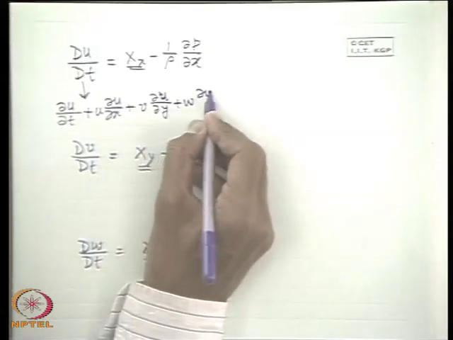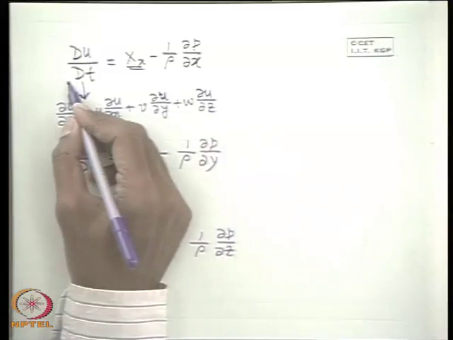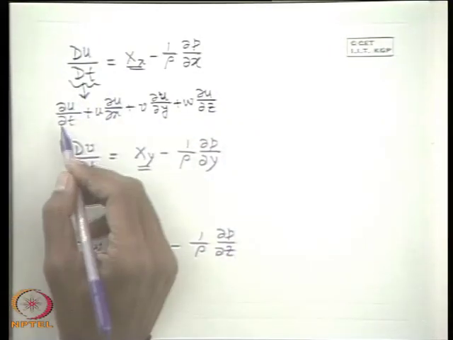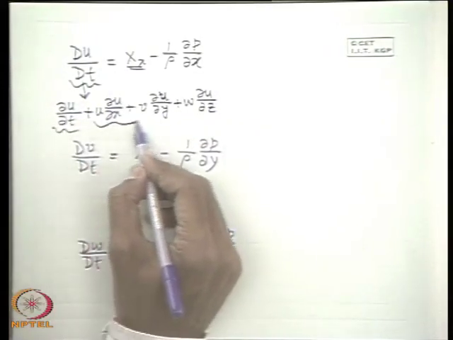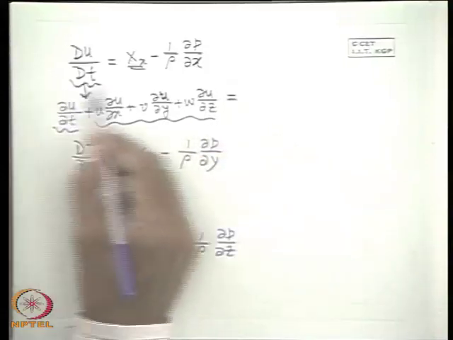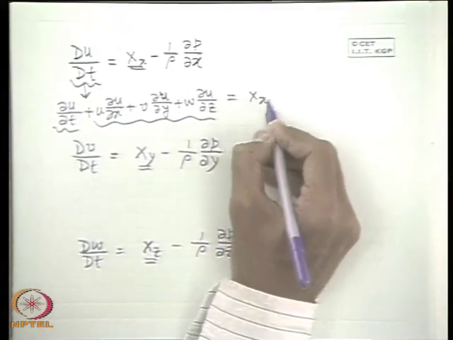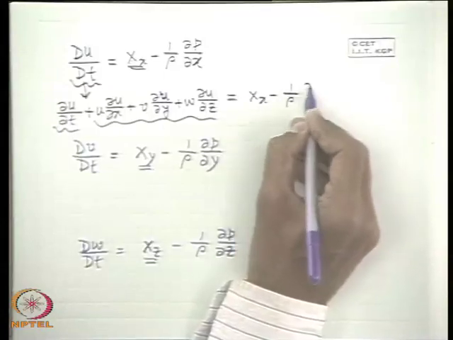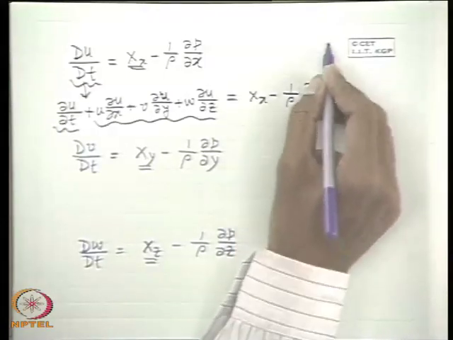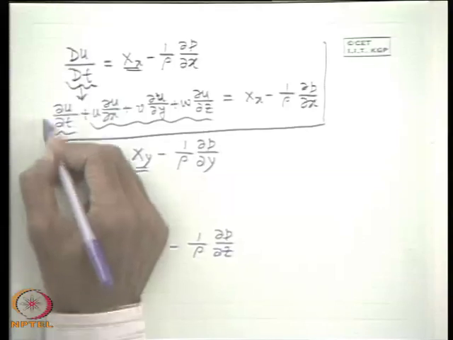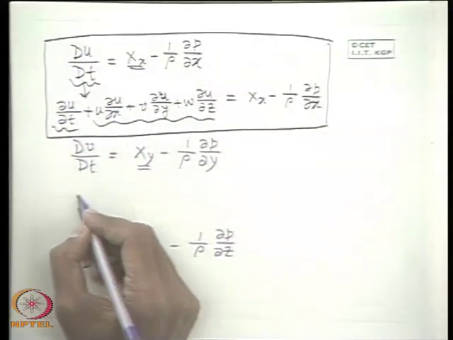That means splitting up the total or substantial derivative into temporal and convective parts, explicitly showing the acceleration in its components, is equal to X minus (1/rho) del p/del x. So this is the x component equation of motion.